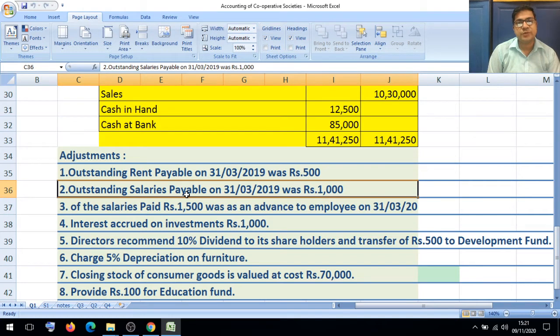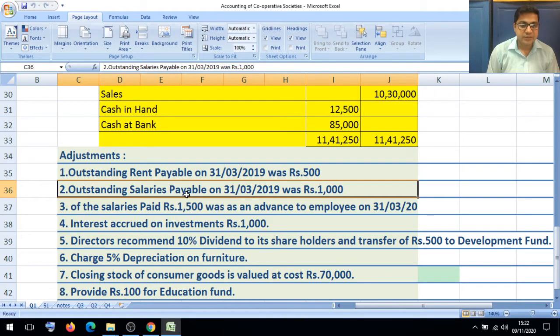Interest accrued on investment, rupees 1,000. This accrued interest we have to add to the investments. In the second effect we have to consider the interest accrued on investment. Accrued means it is not received, but it is generated. And whenever accrued interest is there, we have to show it in our investment account.